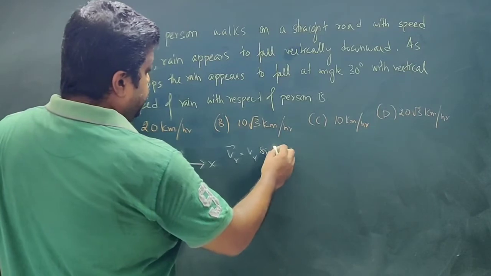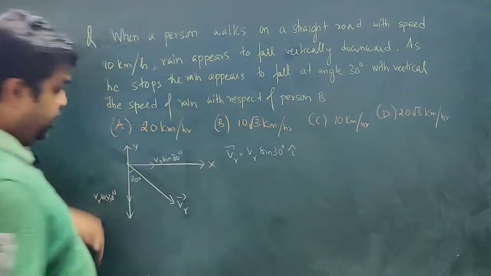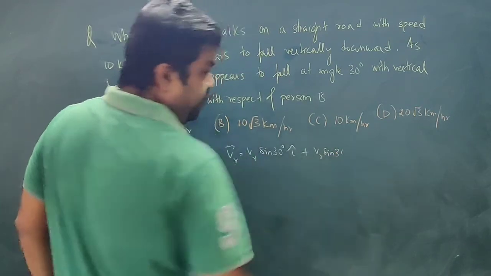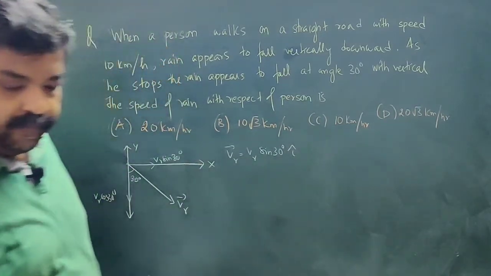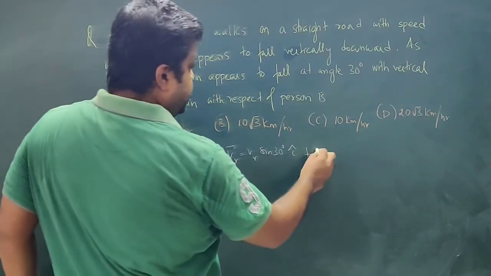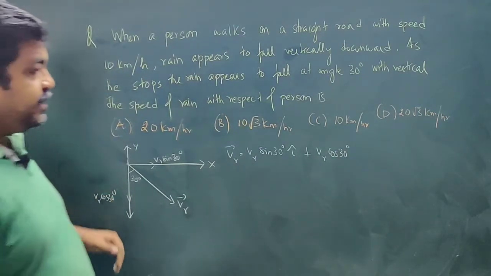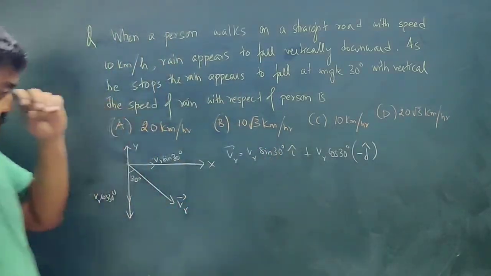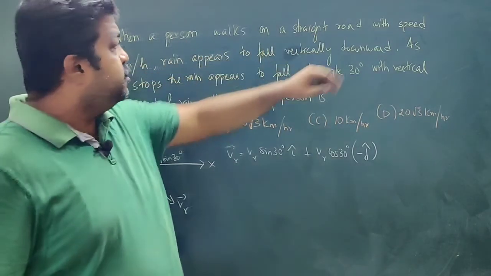So VR sin 30 degree i cap, positive x-axis, and this is along negative y-axis, so plus VR cos 30 degree, but since it is negative y-axis, I will write minus j cap. So this minus j cap and i cap is for the direction. So this is VR.